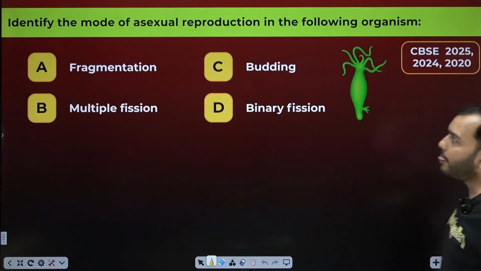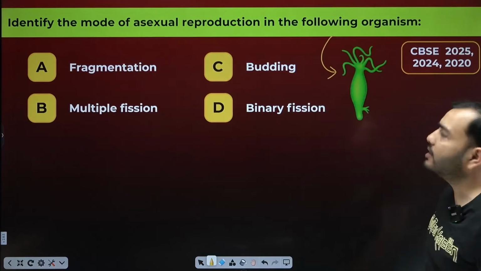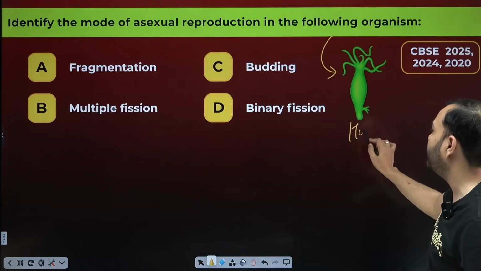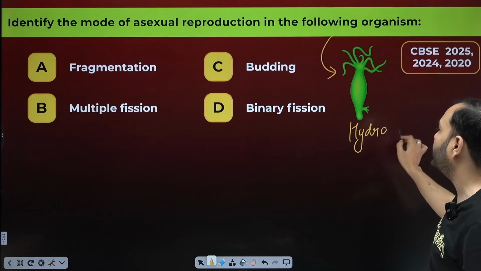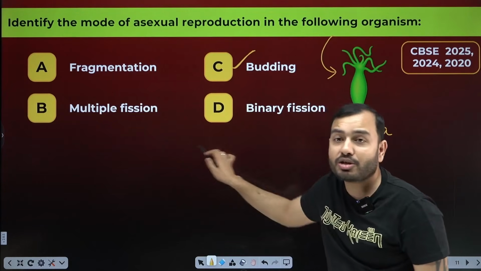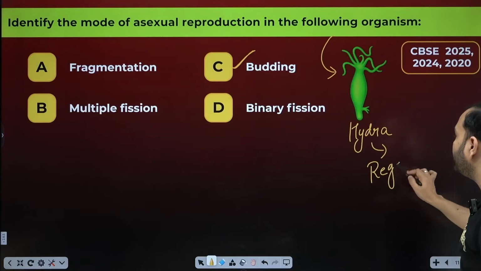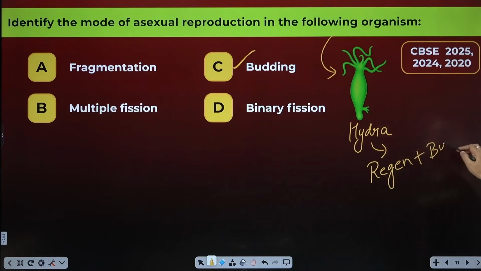Well, let's move on. Identify the mode of asexual reproduction in the following organism. This organism was shown. Which organism is this? It is hydra. It is an aquatic animal. What does it show? It shows budding. If regeneration was also an option, it would be confusing because hydra shows regeneration as well as budding. But mostly the budding example is asked.